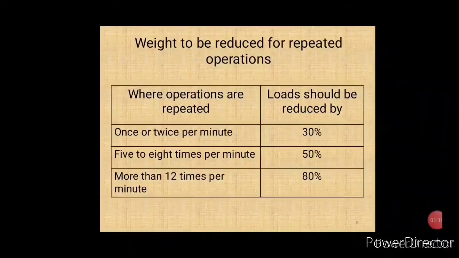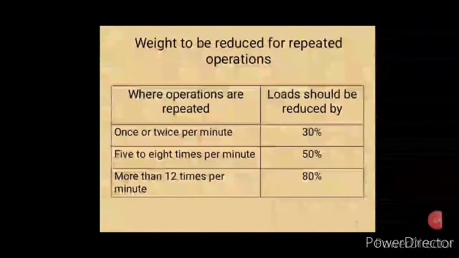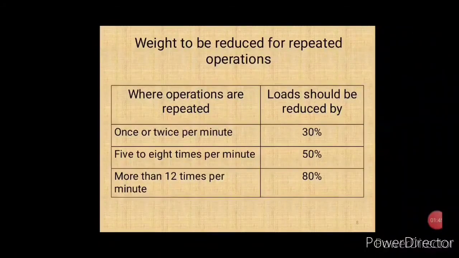Now, some manual handling activities require repetition. Then the loads have to be reduced if the activity is repetitive in nature, as shown in the figure. These are just guidelines which you can use to assess whether the manual handling activity belongs to high risk or low risk. Say for example here, the second one, if an activity is being repeated 5 to 8 times per minute, the load has to be reduced to 50%.